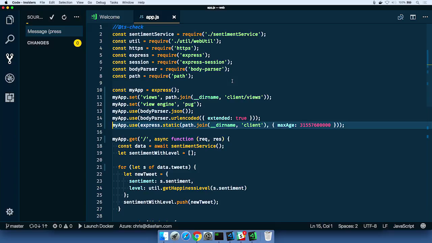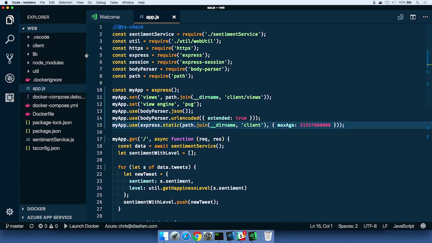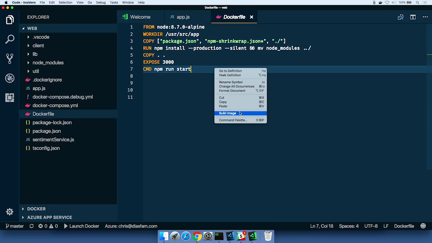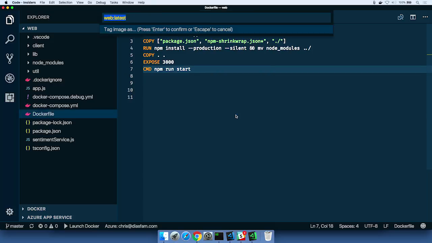Okay, so now that our changes have been pushed off, let's go and deploy this to the cloud. Now remember I said this runs as a Docker container. And what we need to do then is just go build the production container. So what I can do is bring up the Docker file. I can right-click, and the Docker extension actually contributes a command here called build image. And when I click on that, it's going to ask, what do you want to name the image?